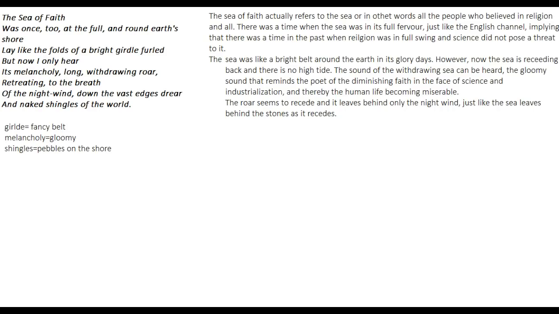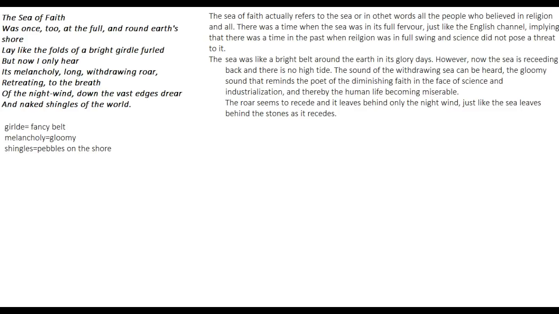The sound of the withdrawing sea can be heard, the gloomy sound that reminds the poet of the diminishing faith in the face of science and industrialization. So now the sea is going back and the sound that it is producing is very gloomy. Okay, and it only implies the loss of faith, and thereby the human life becoming miserable. Now as the sea is going back, everything is becoming worse.